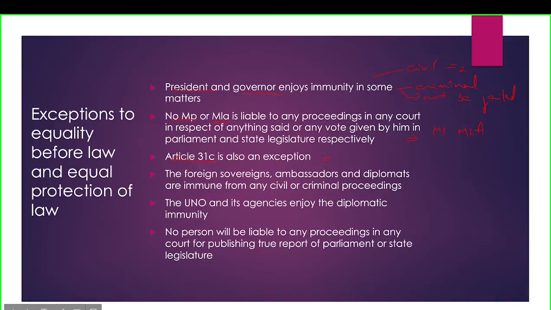The next condition is the foreign sovereigns. That means the rulers, like Saudi Arabia's rulers, some Middle East rulers, or the presidents and prime ministers of different countries. If they are in India, they cannot be treated equally like other citizens. They have some special privileges. And also the ambassadors and diplomats of other countries are immune from any civil or criminal proceedings. In the same way, the United Nations organization and its agencies enjoy diplomatic immunity.